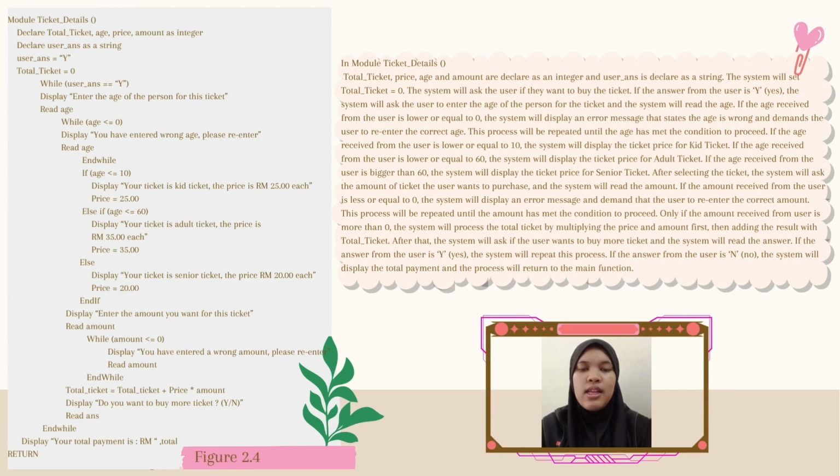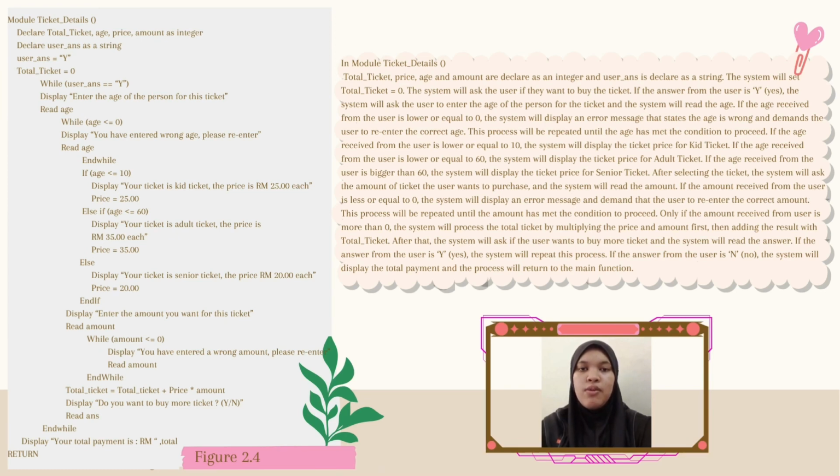After selecting the ticket, the system will ask the amount of ticket the user wants to purchase, and the system will read the amount. If the amount received from the user is less or equal to 0, the system will display an error message and demand that the user re-enter the correct amount. This process will be repeated until the amount has met the condition to proceed.